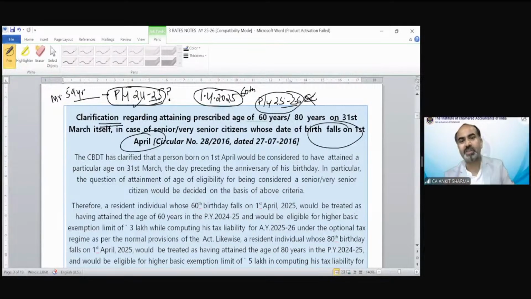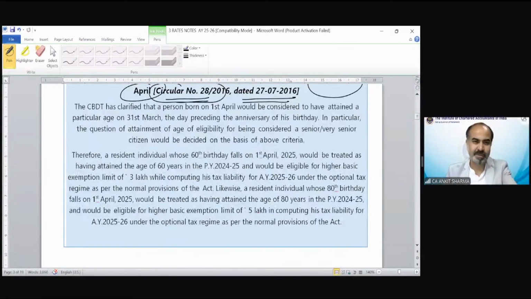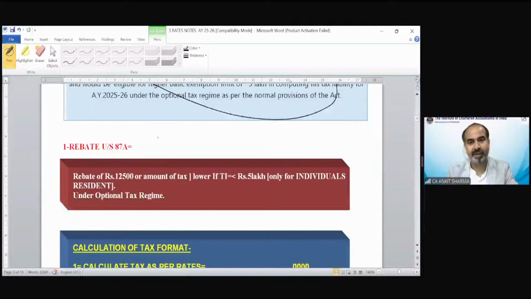The clarification has been given by Circular Number 28/2016, dated 27/7/2016. So we have discussed the definition of circular and notification. These are examples of circulars, which are for the benefit or for the relaxation of law. Okay. The detail with example has been given over here. You can go through this example. It has been prescribed over here.